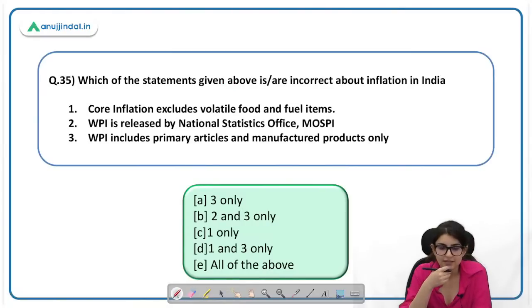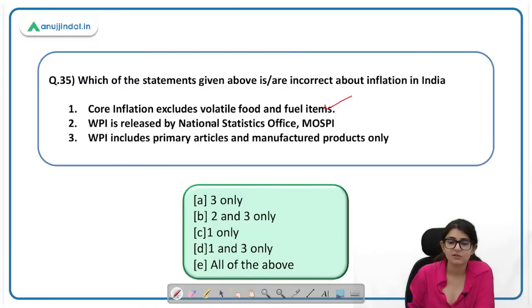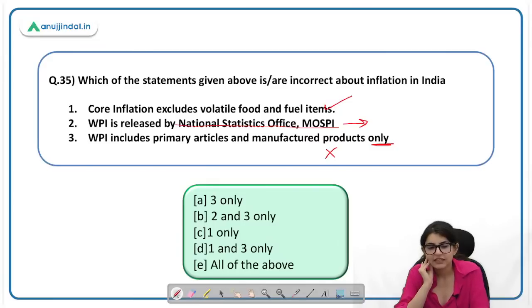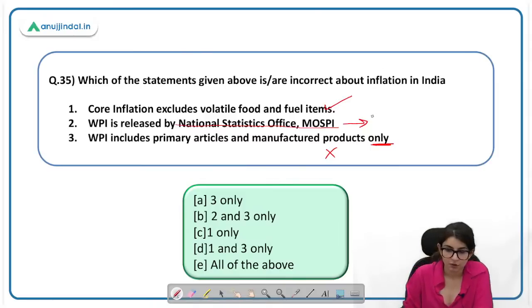Which of the following statements are incorrect about inflation? Core inflation excludes food and fuel items. This is correct. WPI is released by NSO. No, who releases WPI? Please let me know who releases WPI. The third statement says WPI includes primary and manufactured products only. This is also incorrect. The word only should not be there. CPI headline, you are right, Nilesh. CPI headline. WPI is released by who? Office. Who will tell me?